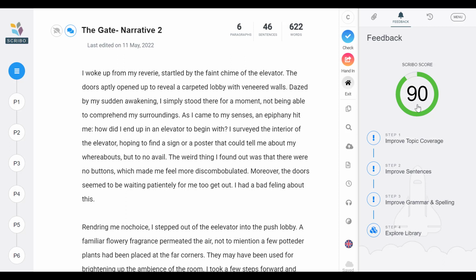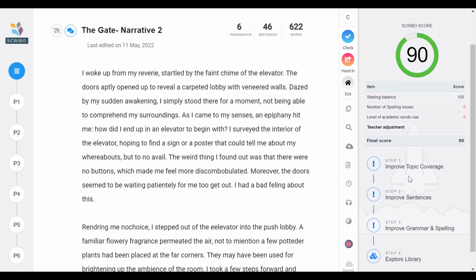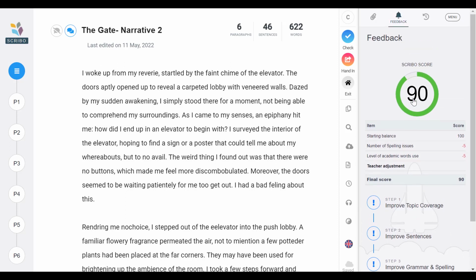So over here we've got a scoring machine. Now this will tell you where your marks are being lost. Now 90 is a good score, and a lot of us are very happy with that, but even still we've got spelling mistakes and other issues that we could fix or have a look at. We don't have to fix everything, and you don't have to know how to fix everything. We're just going to bring things to your attention. So always ask your teacher if you don't know what the feedback's saying.